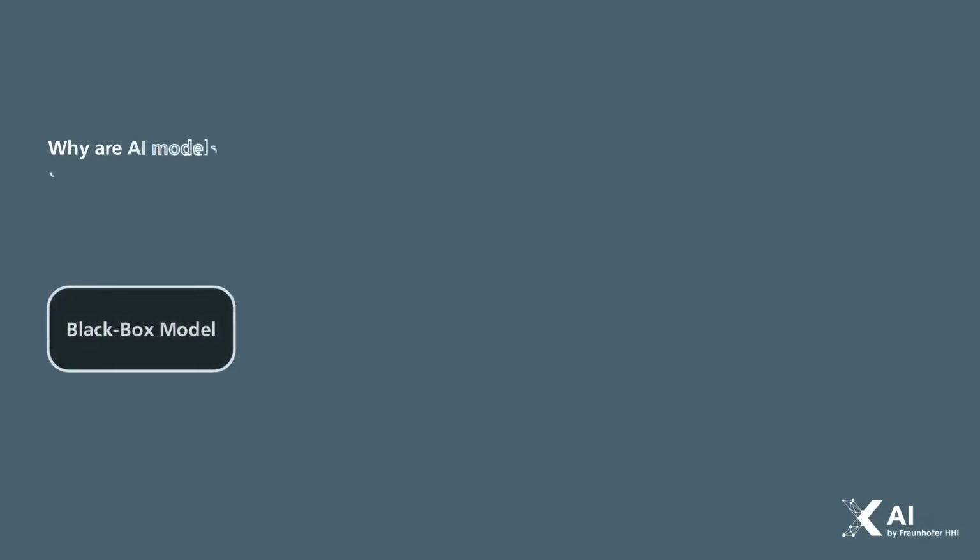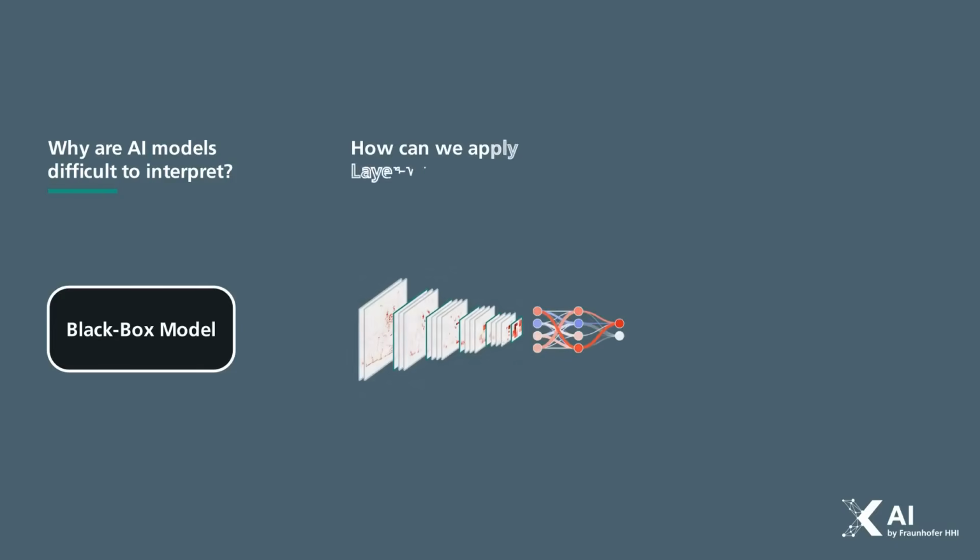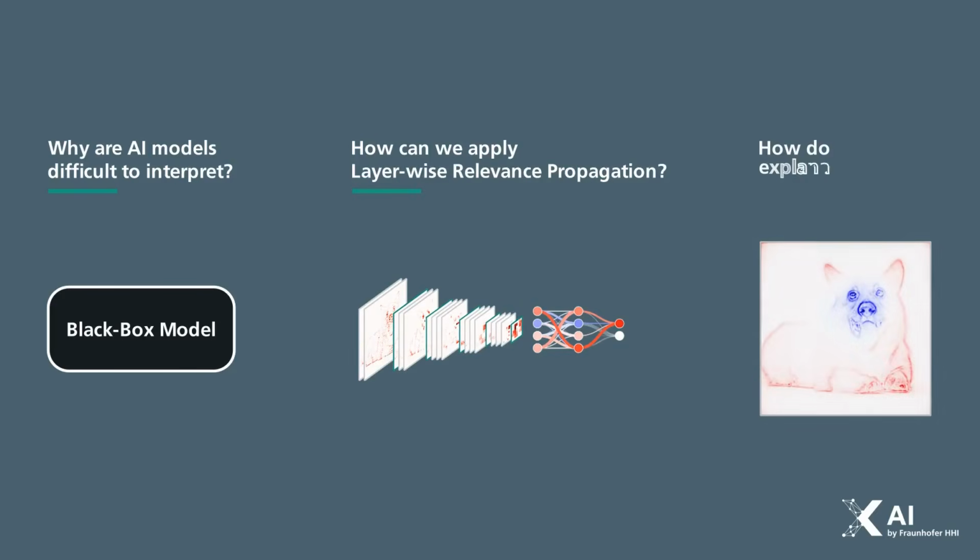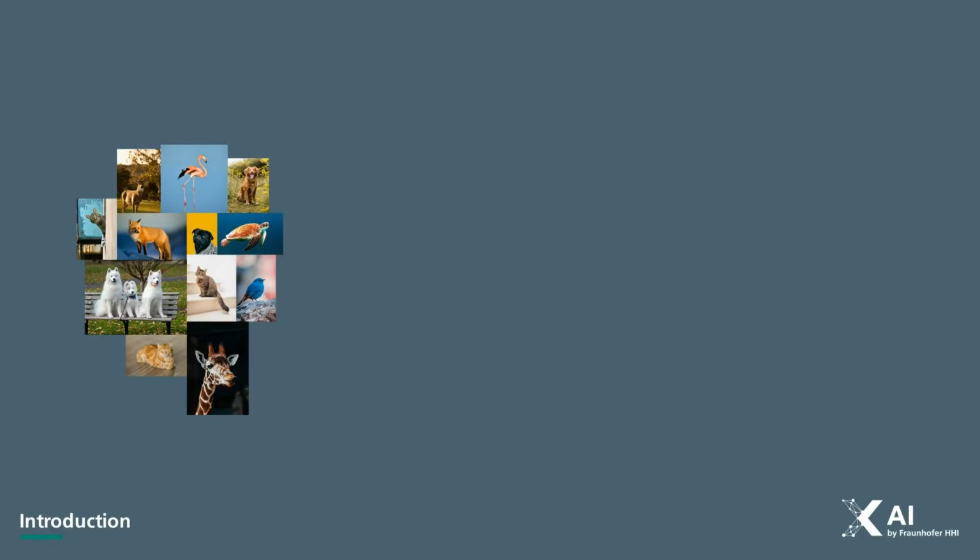In this video, we'll explore why AI models are often difficult to interpret, how layer-wise relevance propagation can be applied to a network, and how the resulting explanations help us understand the model's decisions. To begin, let's consider a simple example. We train a neural network to recognize animals in pictures.